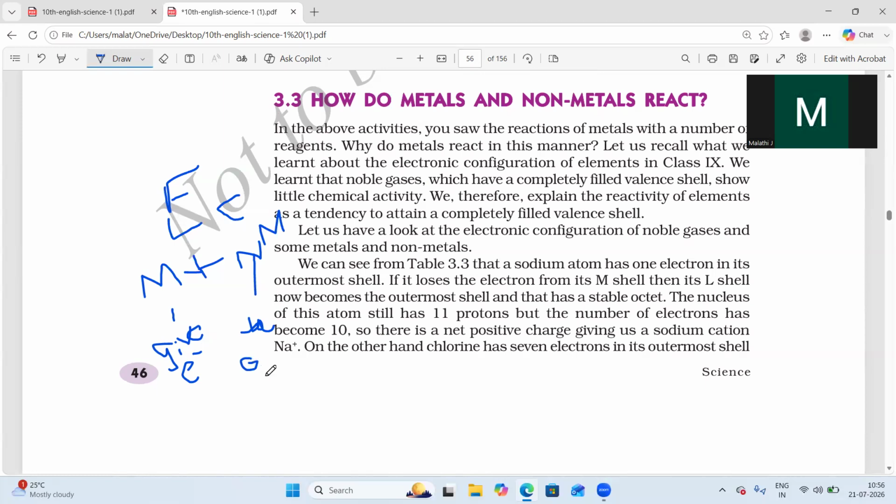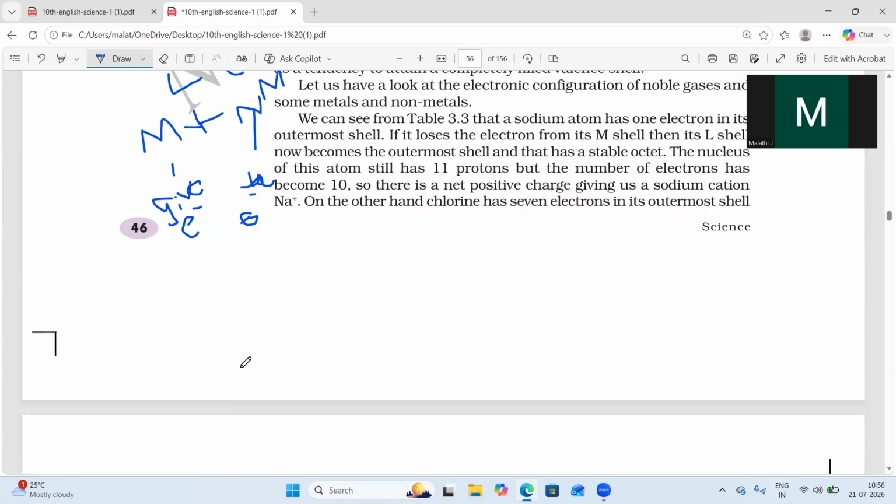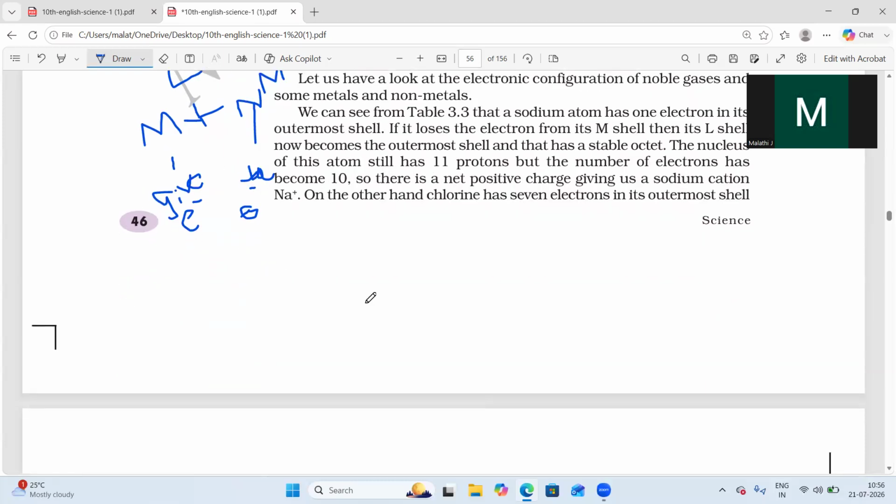So before going to the reaction of metals and non-metals, you should know the electronic configuration. We already studied it in ninth standard, so you are all familiar with it.